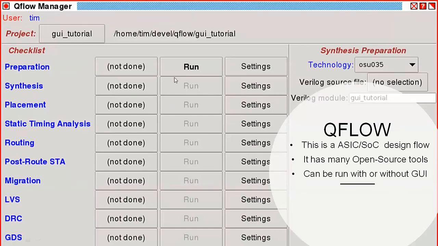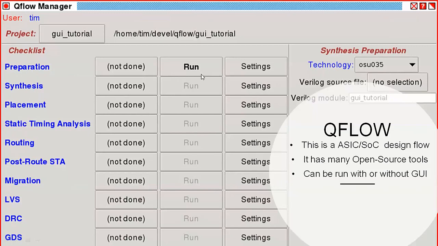So let us see what the steps are, and I'll show a little demo on this also. In preparation, you set your technology, like what technology node you want to use, what Verilog files you have, and what the top module name is, everything in the GUI, and then you can run.